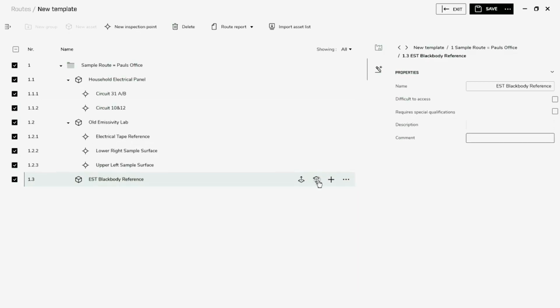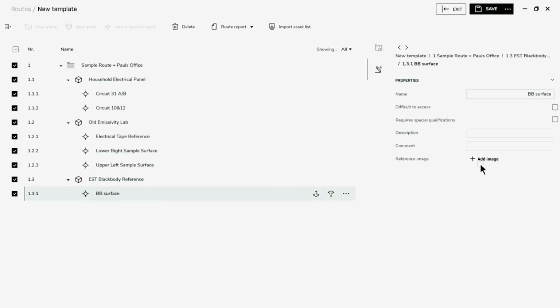And I'll now add another inspection point. I'm going to rename this to something fairly simple, call it the BB surface. But for this inspection point, what I want to do is provide instructions to the thermographer to ensure target is centered in image.